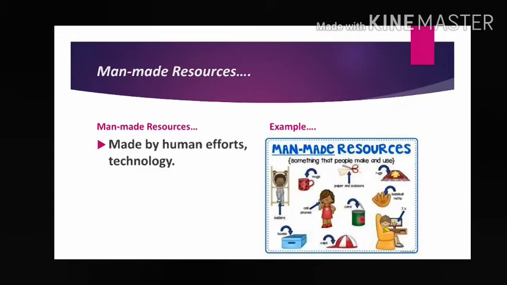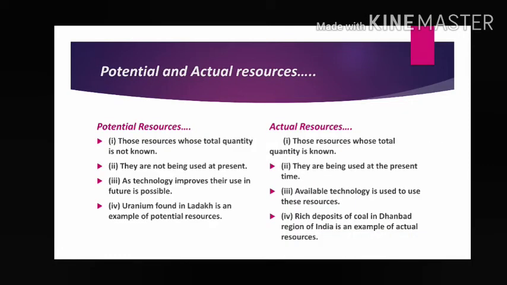Next, man-made resources, made by human process, human efforts, human technology. So these are called man-made resources. Example: roads, railways, buildings, etc. These are made by us, not by nature. Now come to the next, on the basis of stages of development.